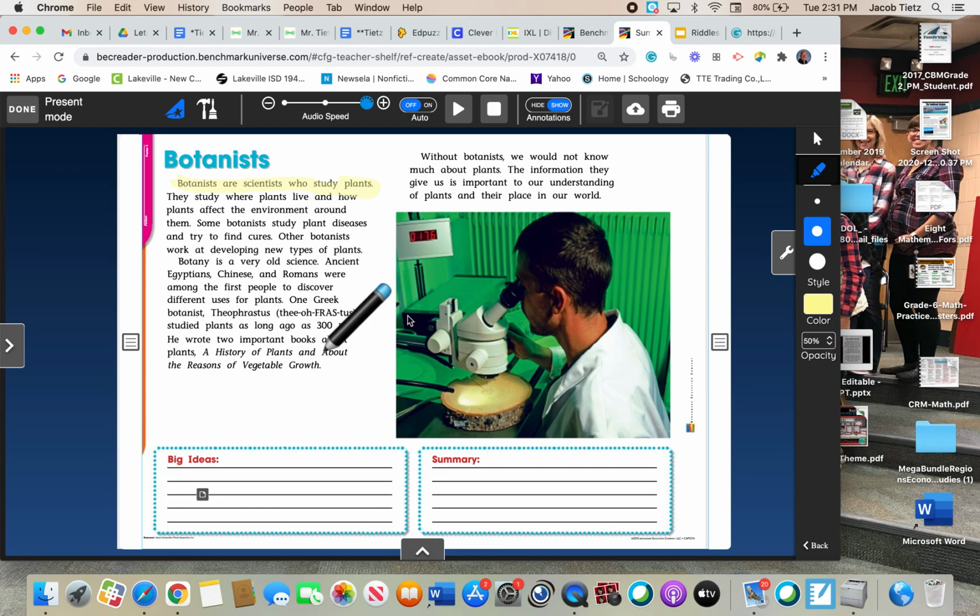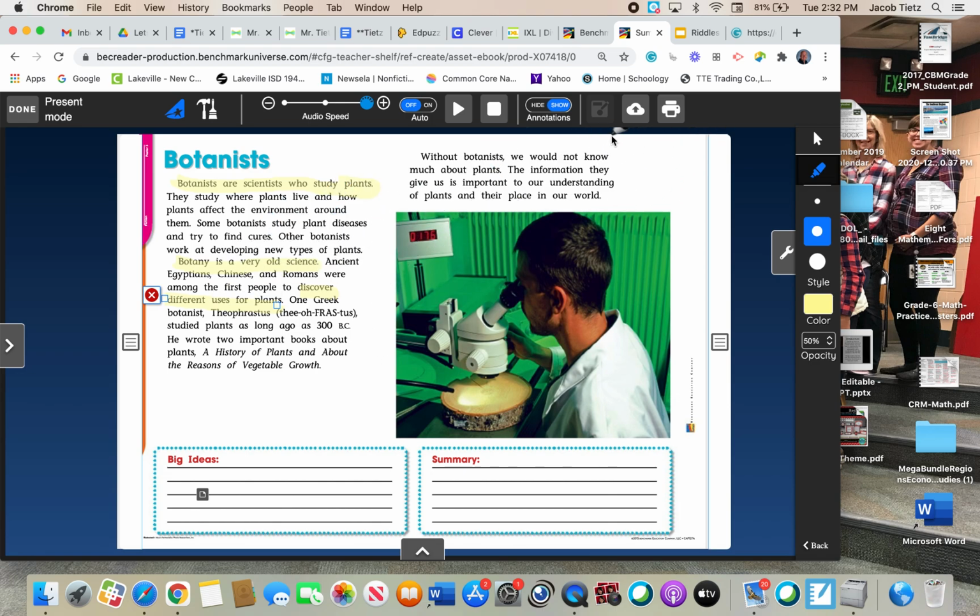And then they talk about a specific Greek botanist, Theophrastus, and that he studied plants as long ago as 300 BC, and that he wrote books about it. But I think that the big idea from that is everything seems to come back to the fact that botany is a very old science, and that many different people discovered different uses for plants. Okay? That's the big idea from the second paragraph, that botany is an old science and it was used to discover different uses for plants, right?